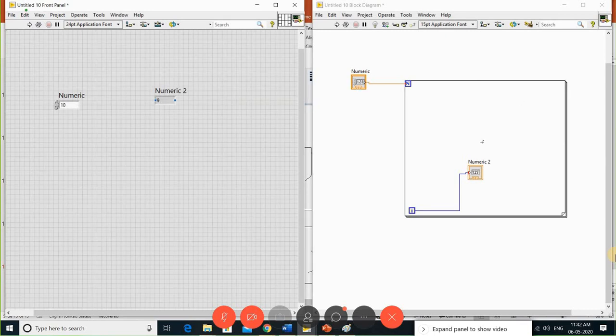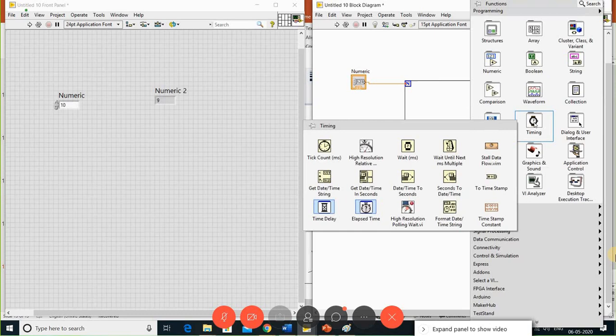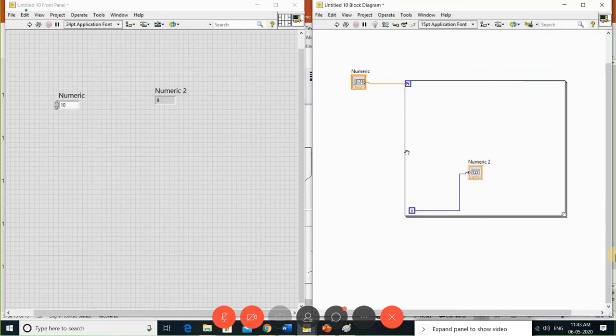I want to see it step by step, so I want to create some delay within the loop. So go with the timings. Each iteration waits for some milliseconds. Give some constant to this.